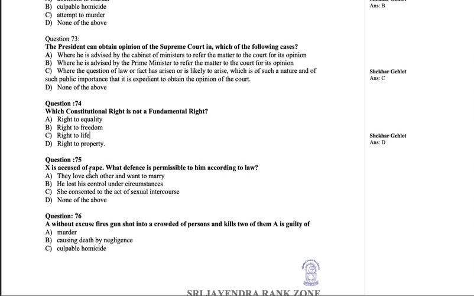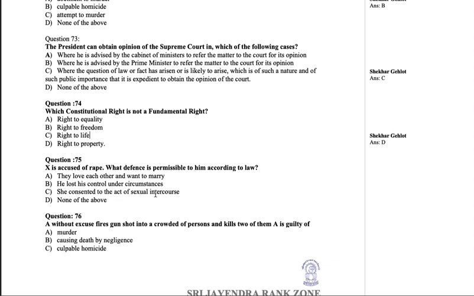X is accused of rape. What defense is permissible to him according to the law? What defense can he take as per the law? They love each other and want to marry. He lost his control under circumstances. She consented to the act of sexual intercourse. None of the above. So, they love each other and want to marry: this is not a justification for committing rape. He lost his control under circumstances: no justification for rape.